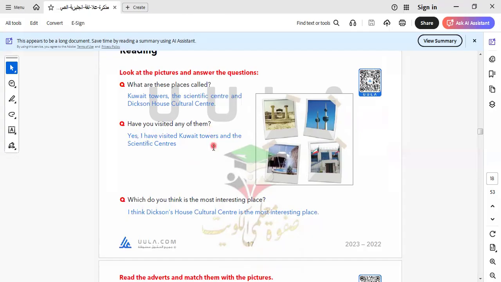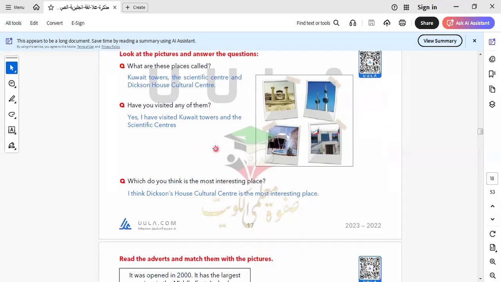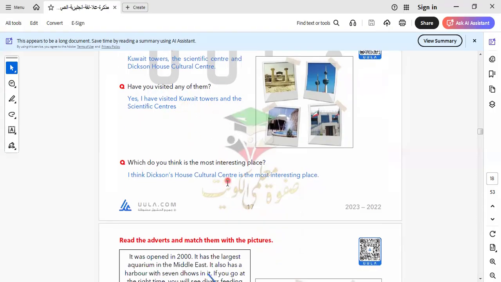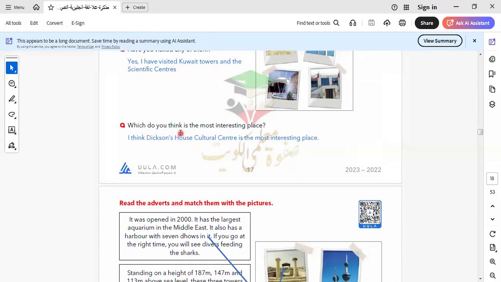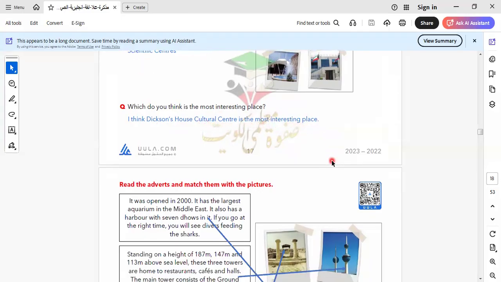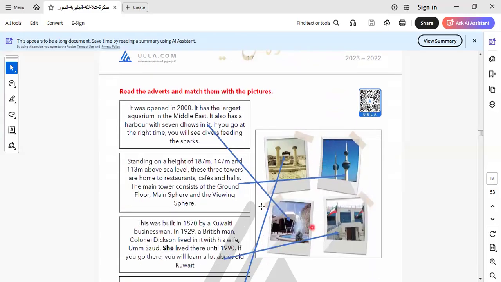Have you visited any of them? So here I ask you, have you visited any of them? Yes, I have visited Kuwaiti Towers. I think all of us know Kuwaiti Towers, and I think Kuwaiti Towers is like the Cairo Tower here in Egypt. Okay, Kuwaiti Towers and the scientific center. Which do you think is the most interesting place? The Dixon House Culture Center is the most interesting place. Some of you think about that.